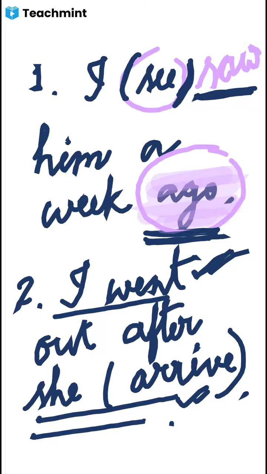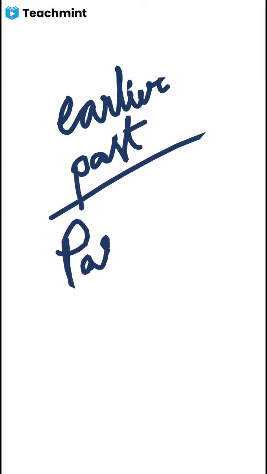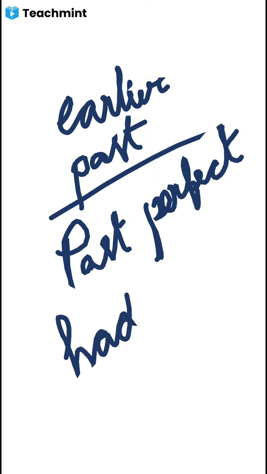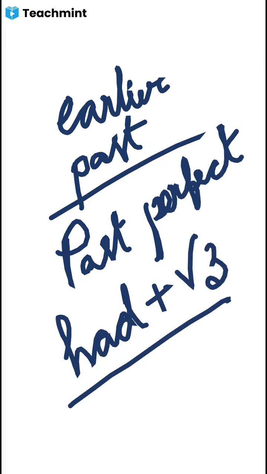For the earlier past, we have to use past perfect. And what is the past perfect form? We have to use had plus V3. That means had plus the past participle form of the verb. So arrived, that will be had arrived. Then the answer will be had arrived,